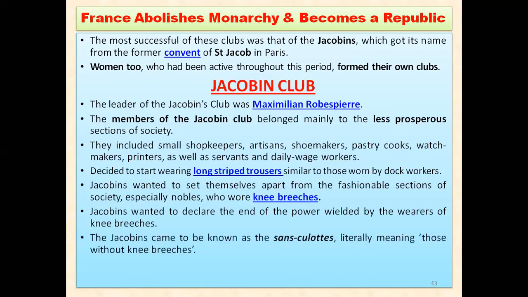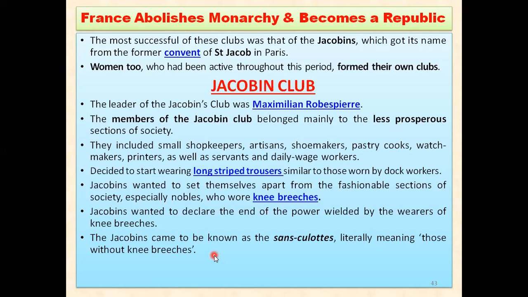They were against that. And the Jacobins later came to be known as sans-culottes, which means those without knee breeches. They were not wearing that extra part of cloth below their knee. So people started calling them sans-culottes.